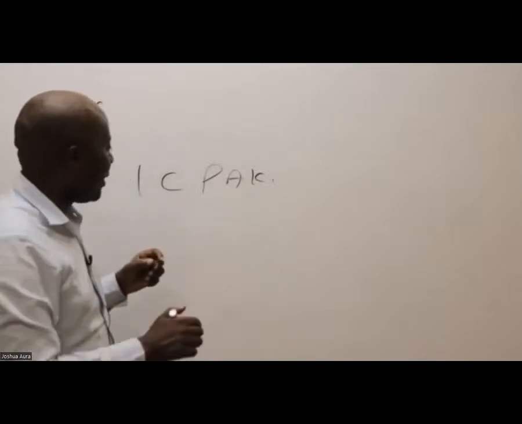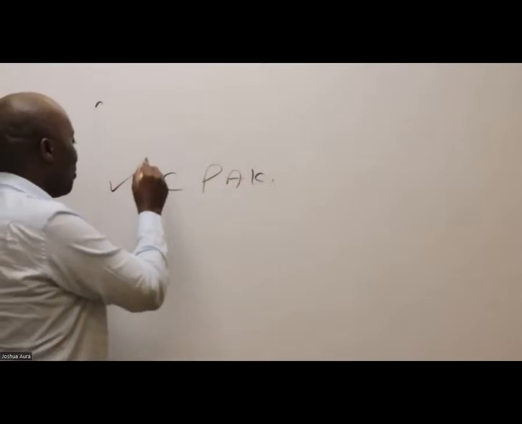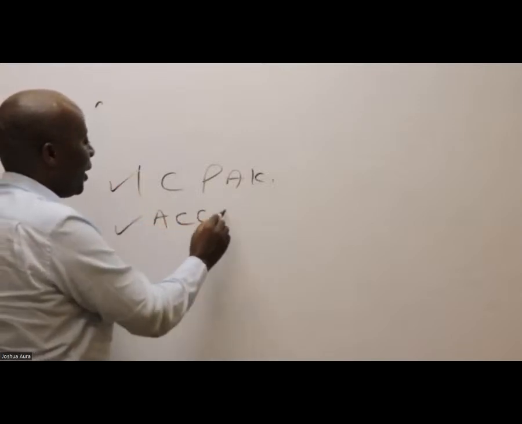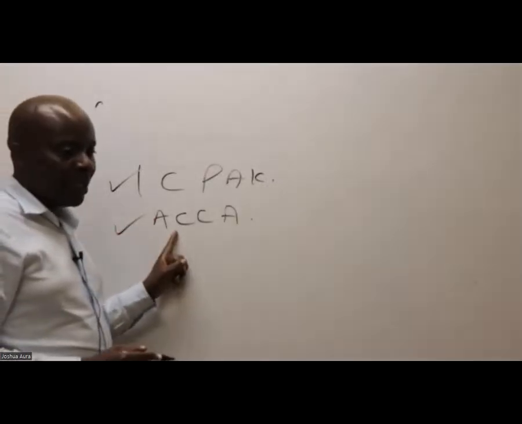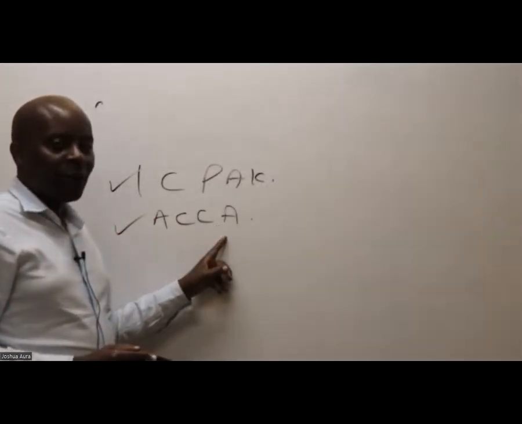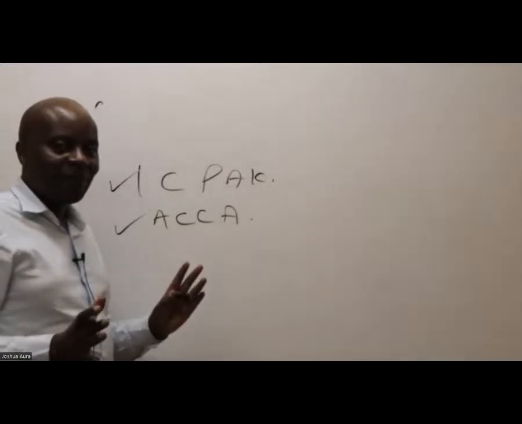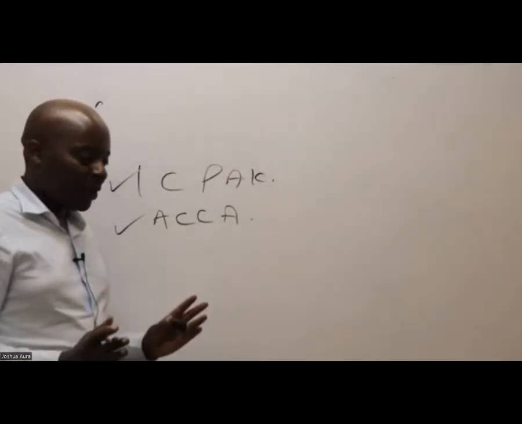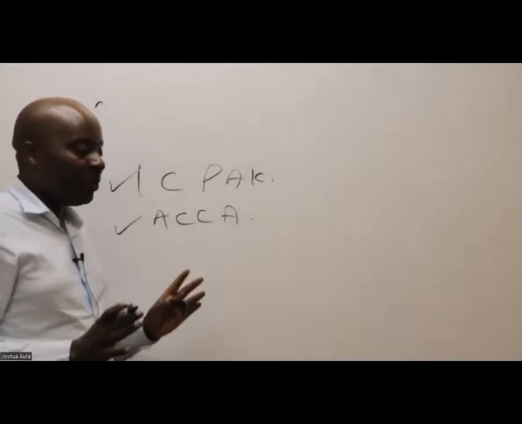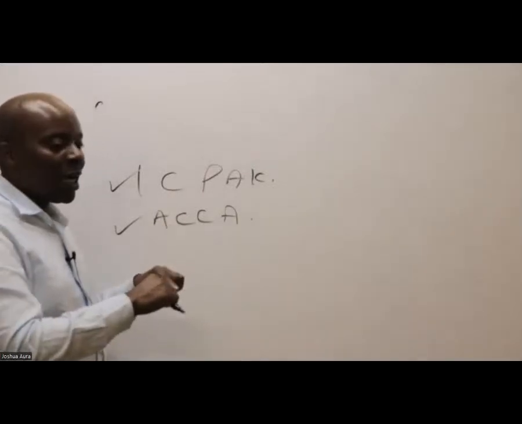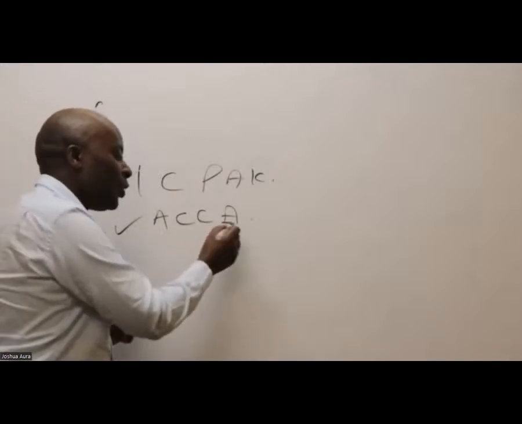When you look at, in this case here globally, for example, we have ACCA, the Association of Chartered Certified Accountants in the UK, regulating accountants, internal auditors, external auditors. But it's an umbrella of who? Accountants, and accounting is quite general.